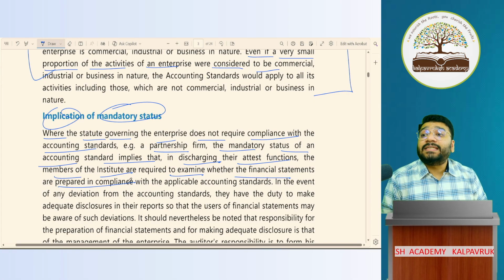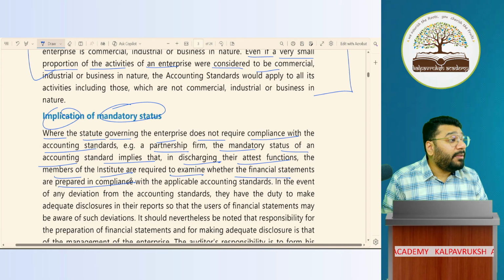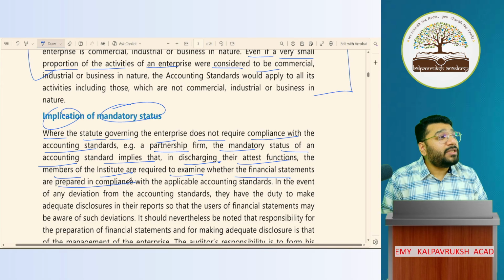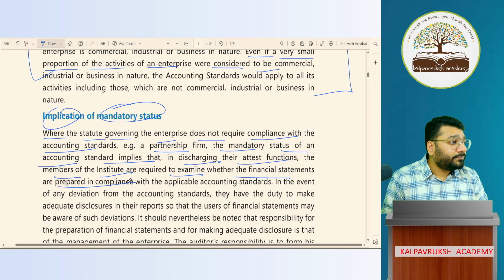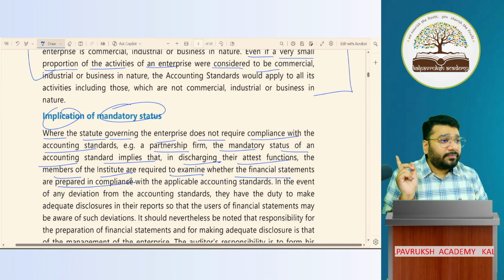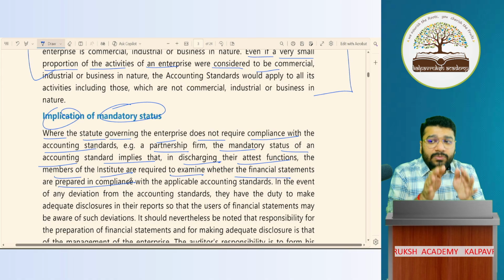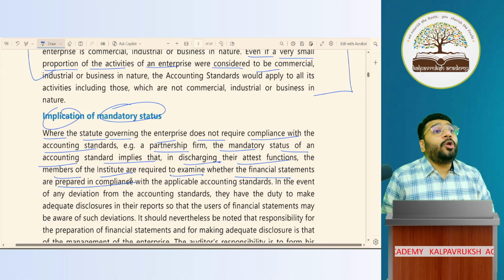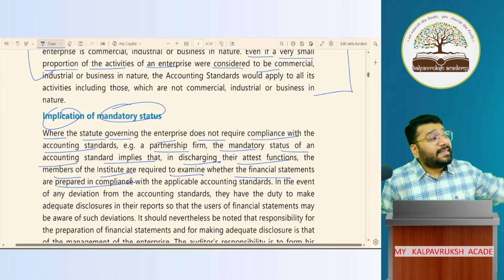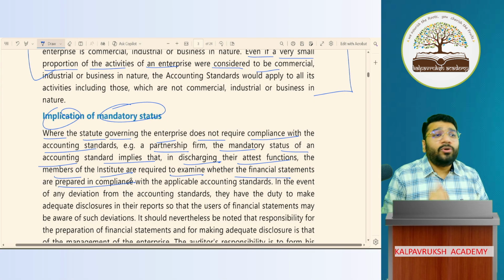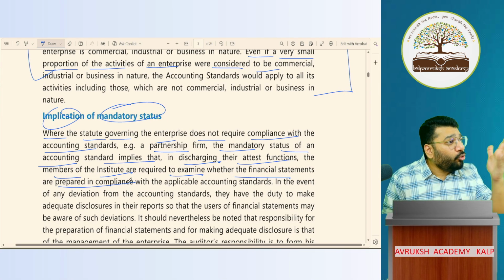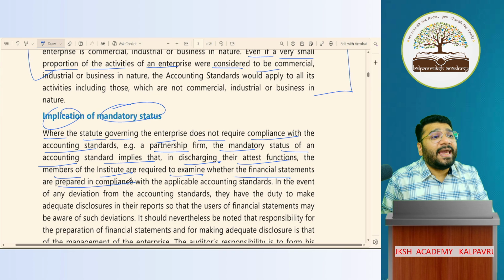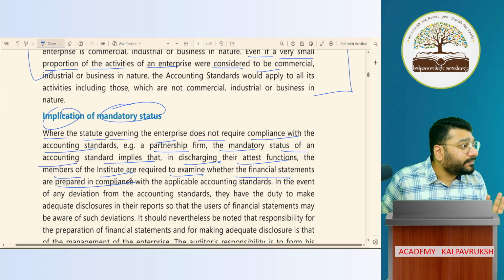No, it's not a legislative body. It is not a law framing body. So whatever it is framing, it is not binding on the people. So small people like you and me, sole proprietorship concern, partnership concern, if they don't follow AS, can ICAI penalize them? You go and ask who is ICAI, they'll be staring at you. They don't know who is ICAI. They don't consider ICAI as a legal statutory body. Got it, not got it?